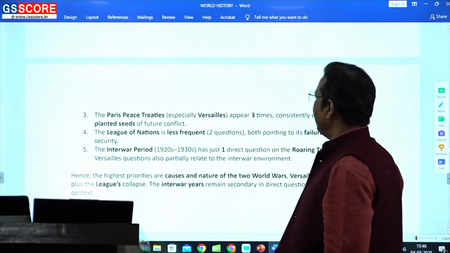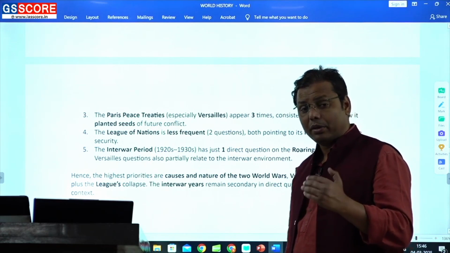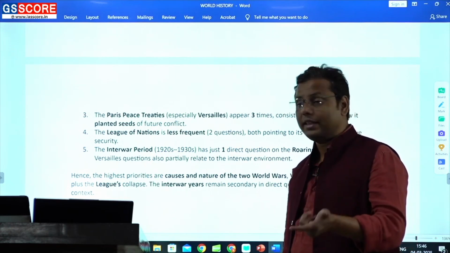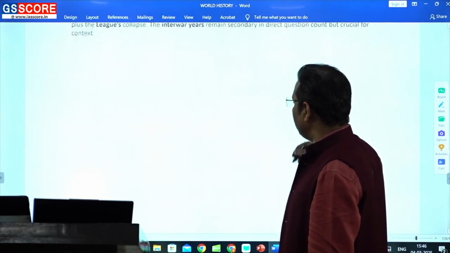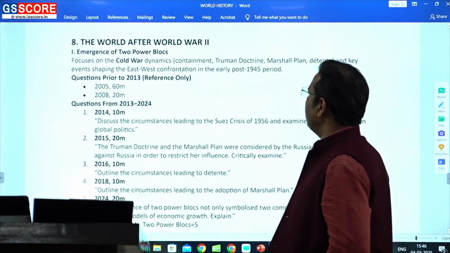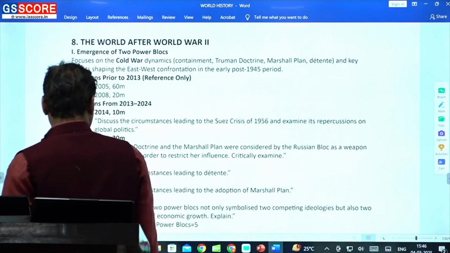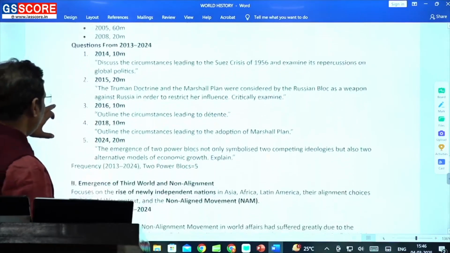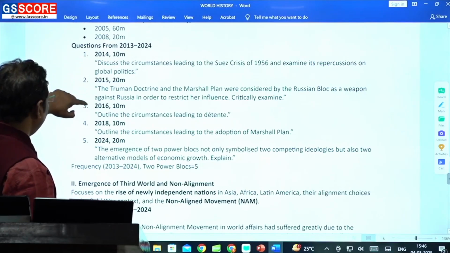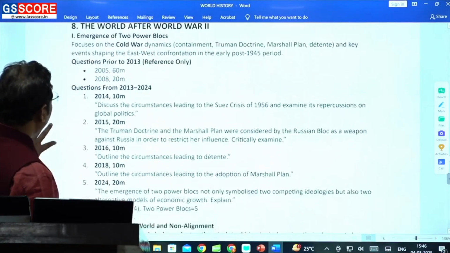So again, I'll say that as compared to the First World War and the interwar period, the Second World War has gained more significance during these recent times. Okay. Then the world after the Second World War, right? So here you can find that yes, the number of questions in the recent times is increasing. 14, 15, 16, 18, 24, लास्ट पे पिछले कुछ समय में कम हुआ है, but ठीक है,